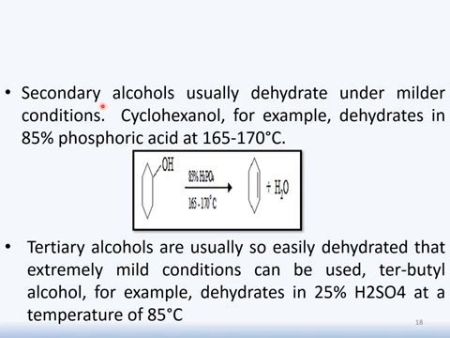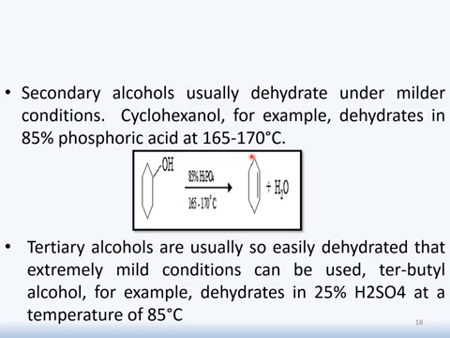Class, before all, previously we discussed how primary alcohol undergoes dehydration. Secondary alcohol also has the ability to undergo dehydration, but for this it needs milder conditions. For example, cyclohexanol dehydrates in the presence of 85% phosphoric acid, and here the condition is 165 to 170 degrees centigrade, as shown in the following picture. It means phosphoric acid 85%, and the temperature is 165 to 170 degrees centigrade.